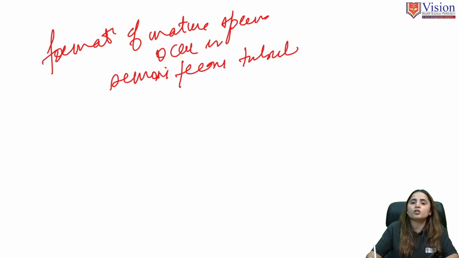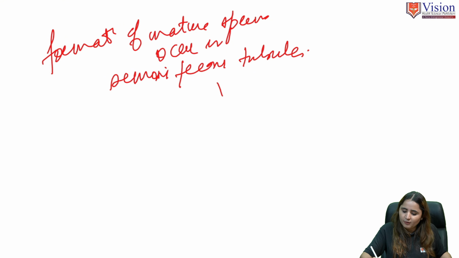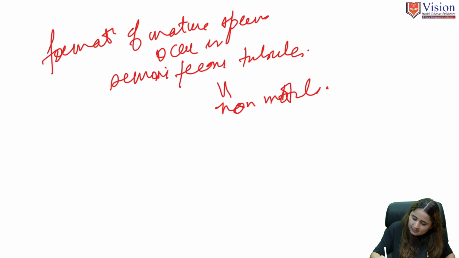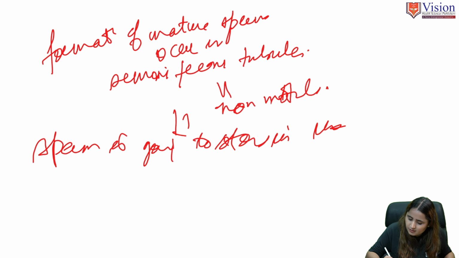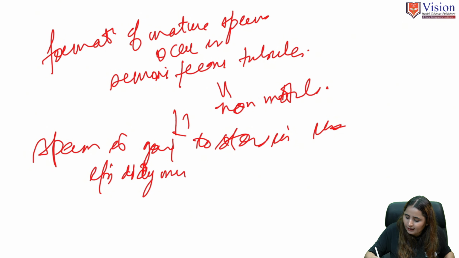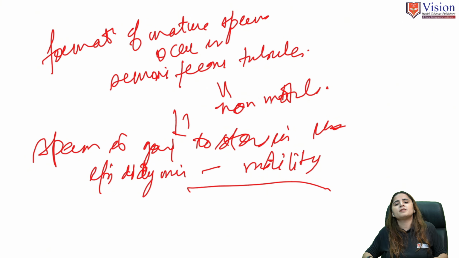Now this mature sperm that is formed is non-motile, and this sperm is then stored in the epididymis, where it will gain its motility, and that motile sperm is capable of reproduction.